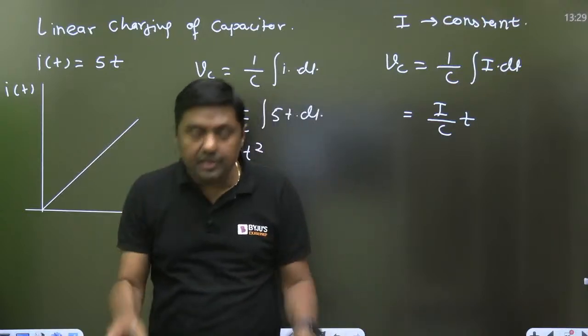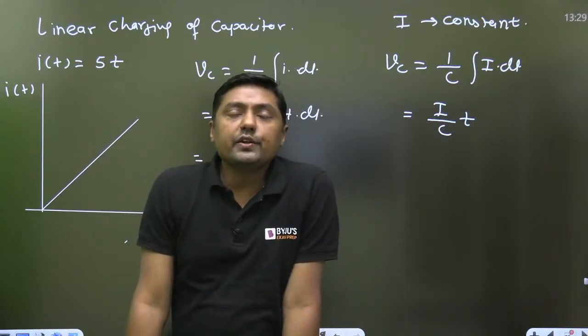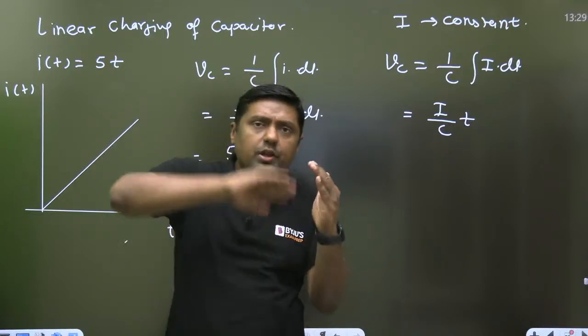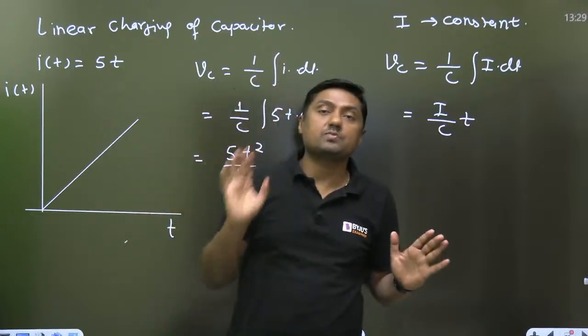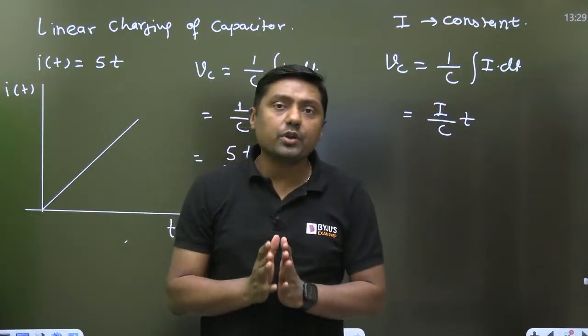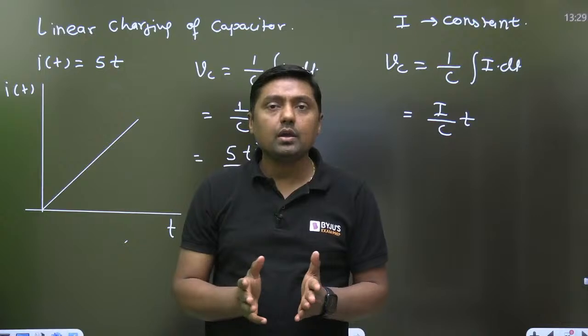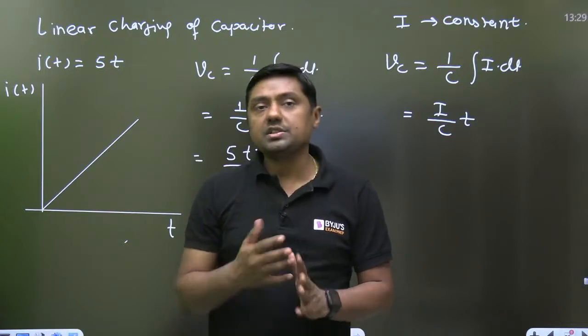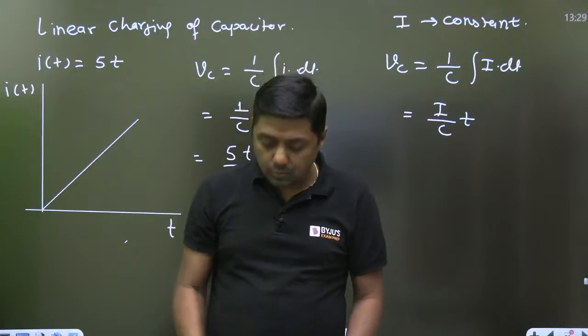Everyone, this concept is clear. This is a new concept in an RC circuit. Why are we getting the exponential charging? Because the current is exponential. Current is an exponential function, and that's why charging of the capacitor is exponential, voltage across the resistor is exponential, everything is exponential.